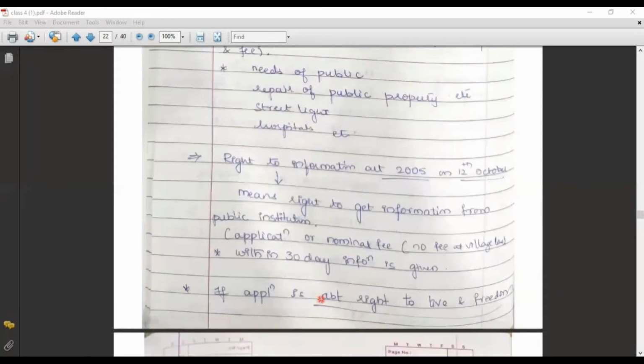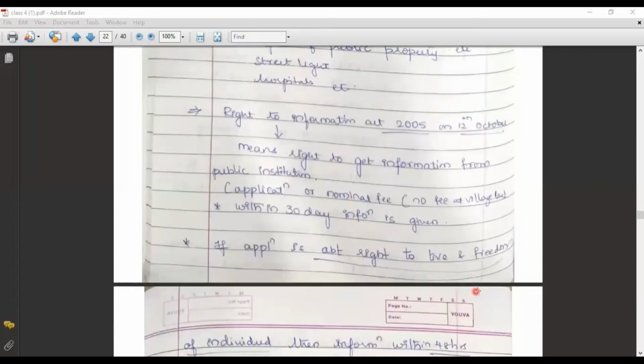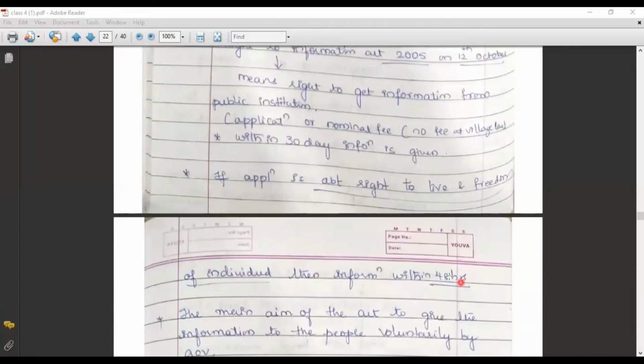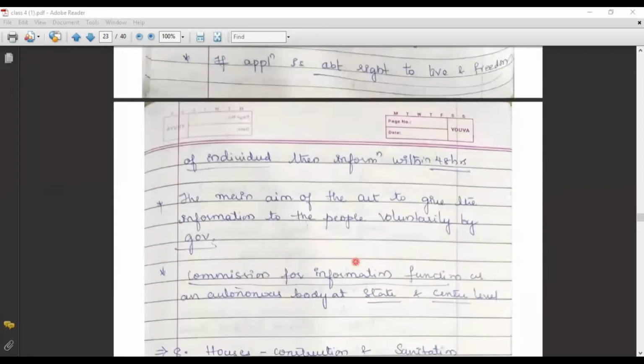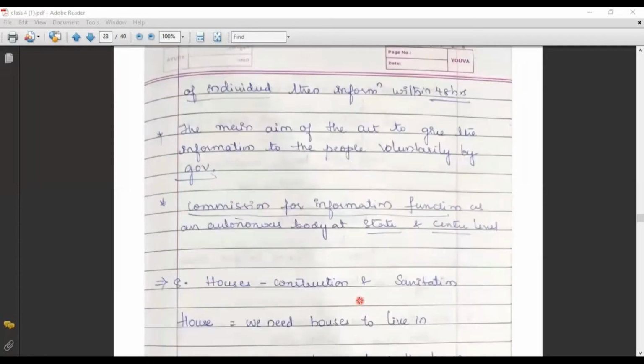So what are we going to ask? We are going to get the information within 30 days. If the information is about the right to live and the freedom of an individual, it will be received within 48 hours. The main aim of this act is for the government to give information to the people voluntarily. These commissions for information function as an autonomous body at the state as well as the central level. So this is the gist of the 7th unit, public institutions.